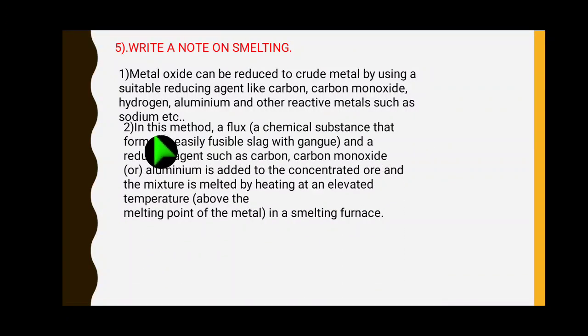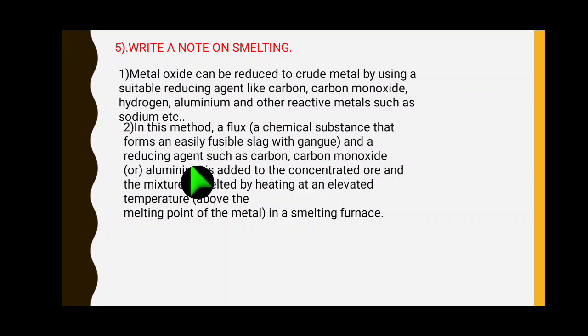And point number 2, in this method flux also can be used. Flux is a chemical substance that forms an easily fusible slag with the gangue, right? Gangue means rocky, non-metallic impurities, which easily combine with the flux.